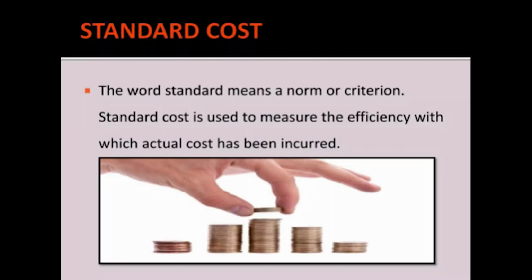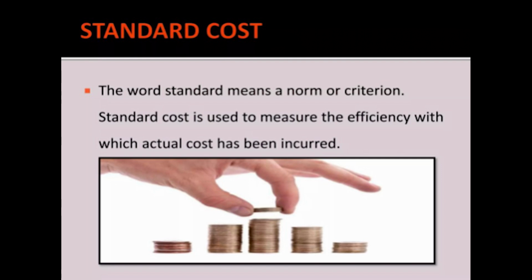Whereas, standard cost is another technique applied by business people, where the organizations estimate before implementing the activity. The word standard means a norm or a criterion. A standard cost is used to measure the efficiency with which the actual cost has been incurred. Meaning, based on how much was previously incurred, we can estimate it. That estimated cost is nothing but a standard cost, which is fixed.